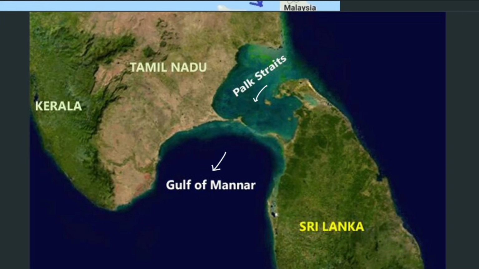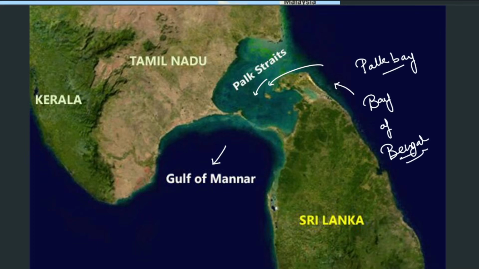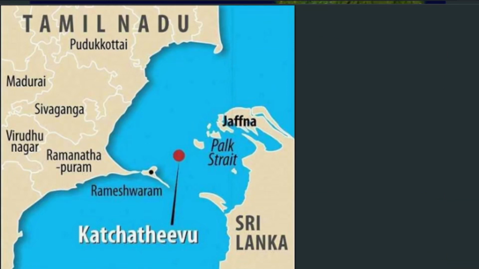It separates the Pak Bay and the Bay of Bengal. Okay, so let us see why it was in news very recently, because of the Kachativu Island issue. You must all be remembering this Kachativu Island issue between India and Sri Lanka.